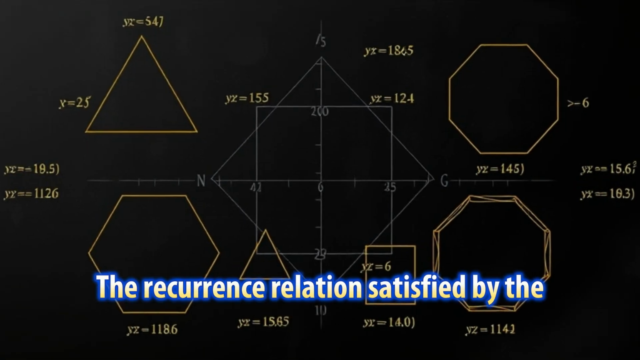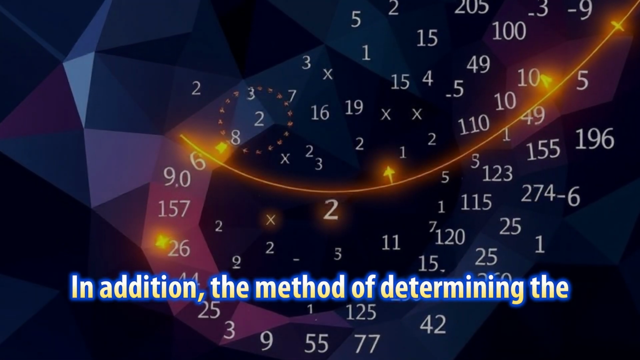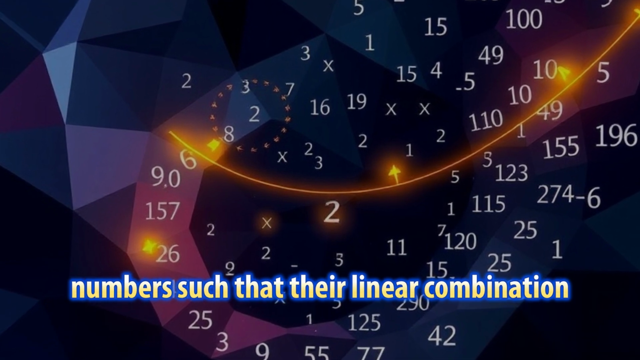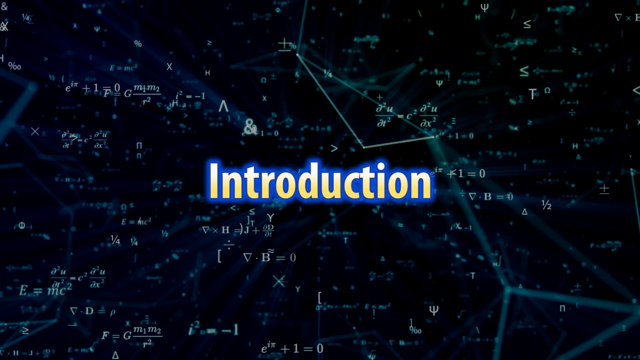The recurrence relation satisfied by the ranks of respective m-gonal numbers is presented. In addition, the method of determining the unequal ranks of two different polygonal numbers such that their linear combination is a square multiple of 6 has been exhibited.